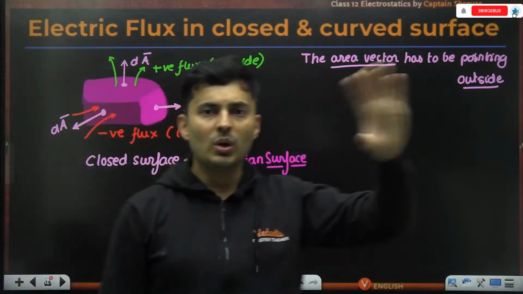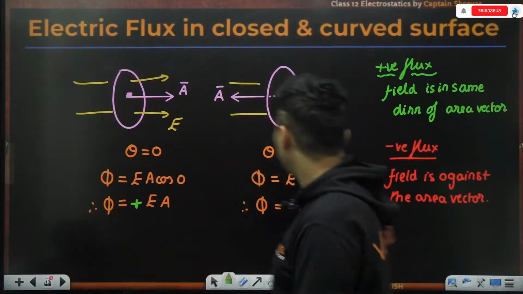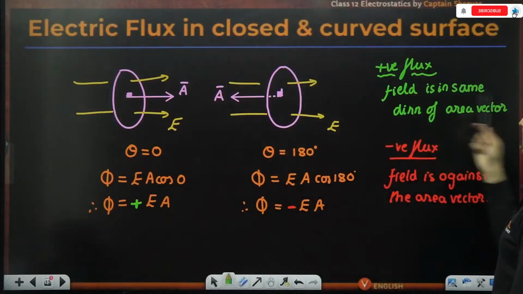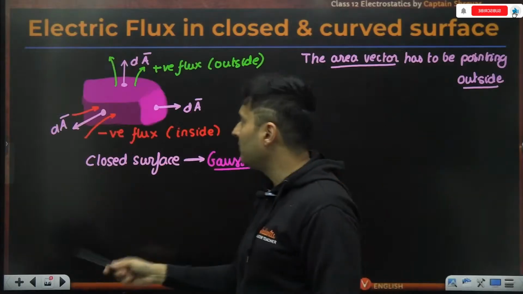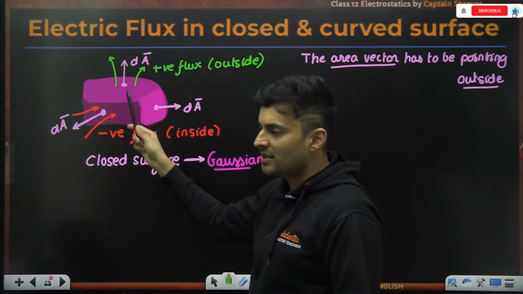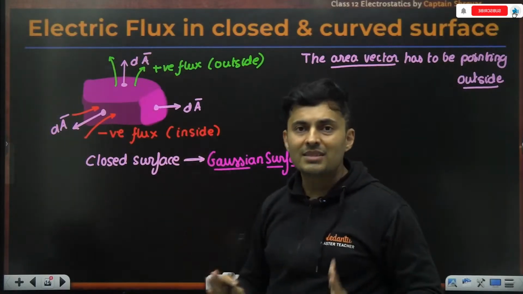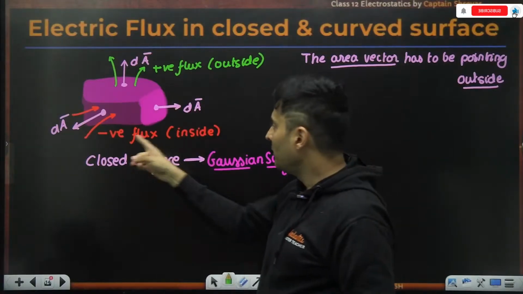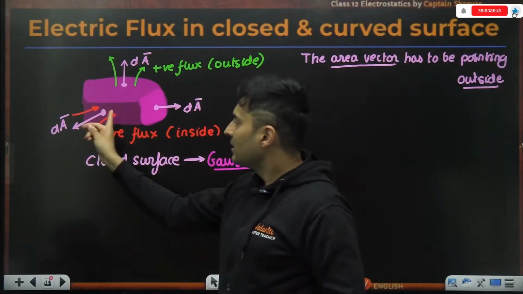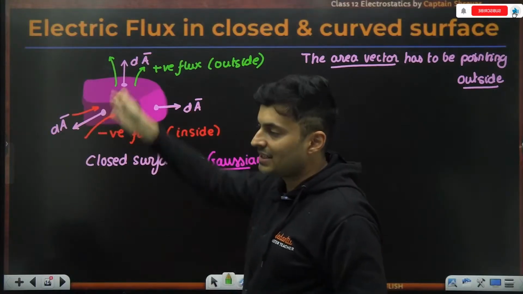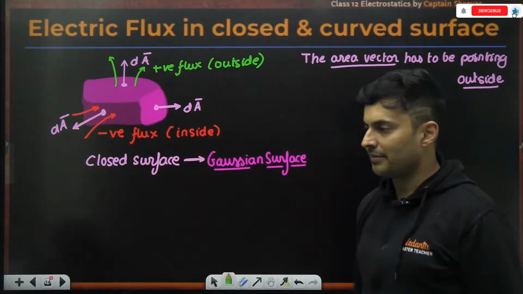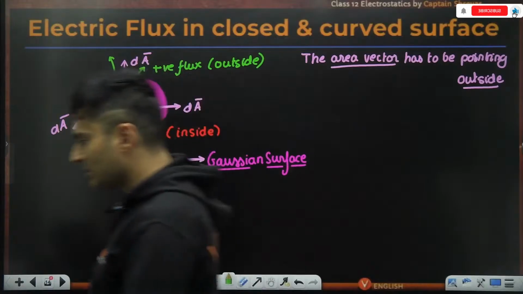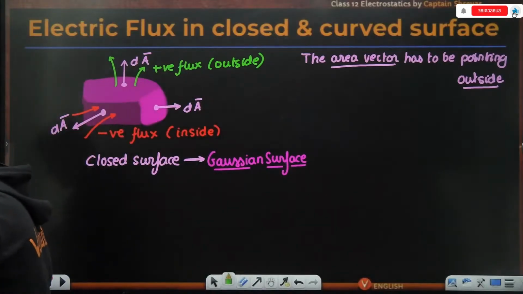This is by pure sign convention, because if the flux is positive, the field is in the same direction as the area vector. The area vector being outwards, positive flux means the field is also coming outwards. If it is negative flux, the field lines are going inwards inside the closed surface. Are you able to visualize this? Everyone with me? Yep.